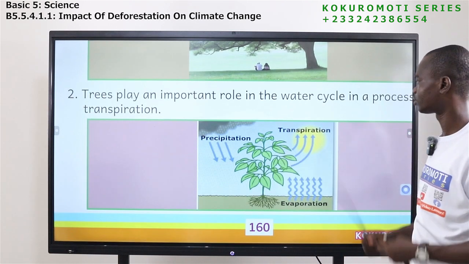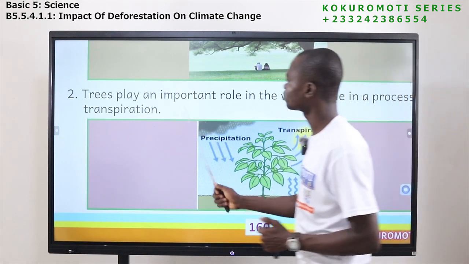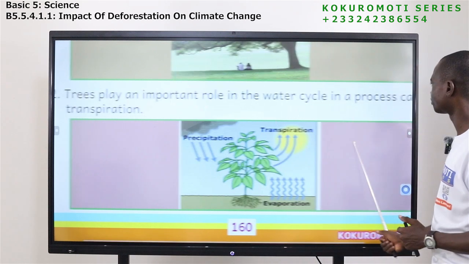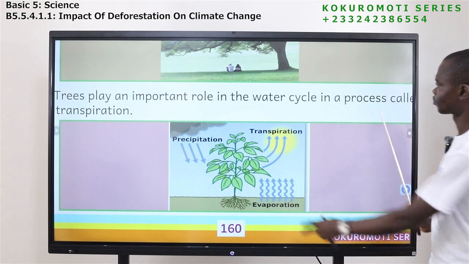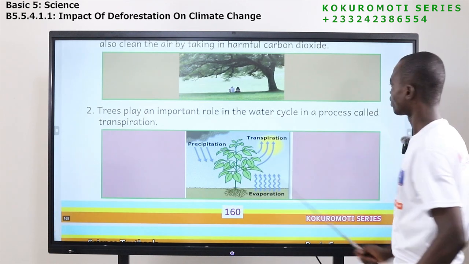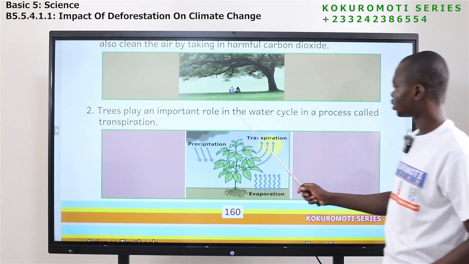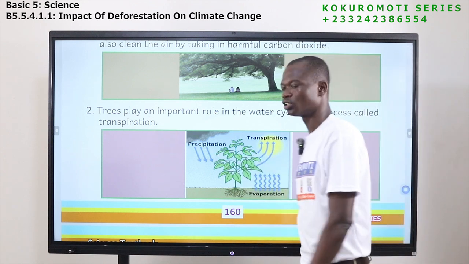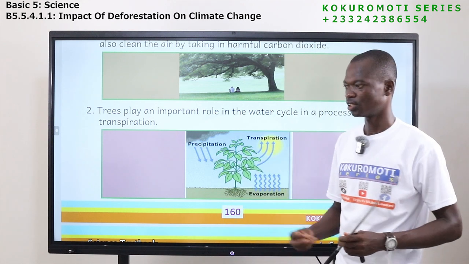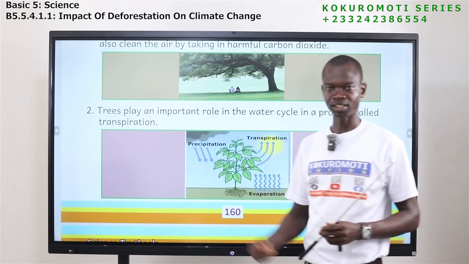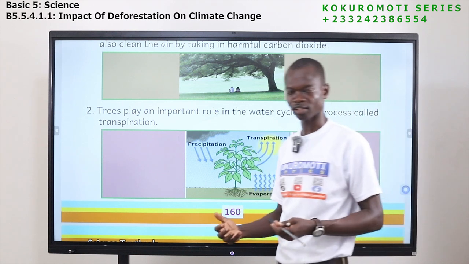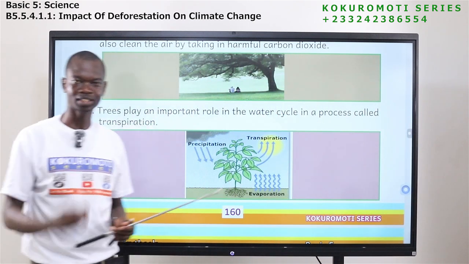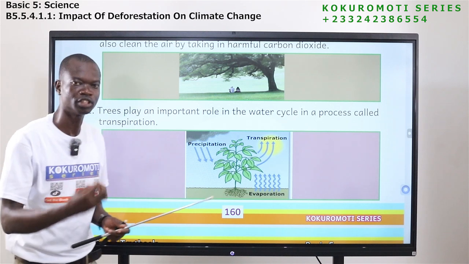The next importance is that trees play an important role in the water cycle. Trees play an important role in the water cycle in the process called transpiration. So transpiration, that is when plants or trees lose water into the air. Water in the plants will move into the air.